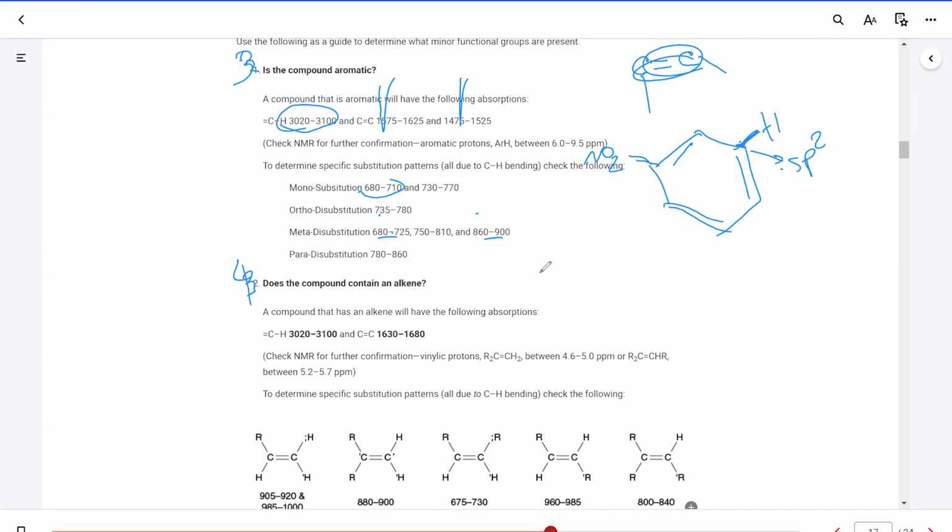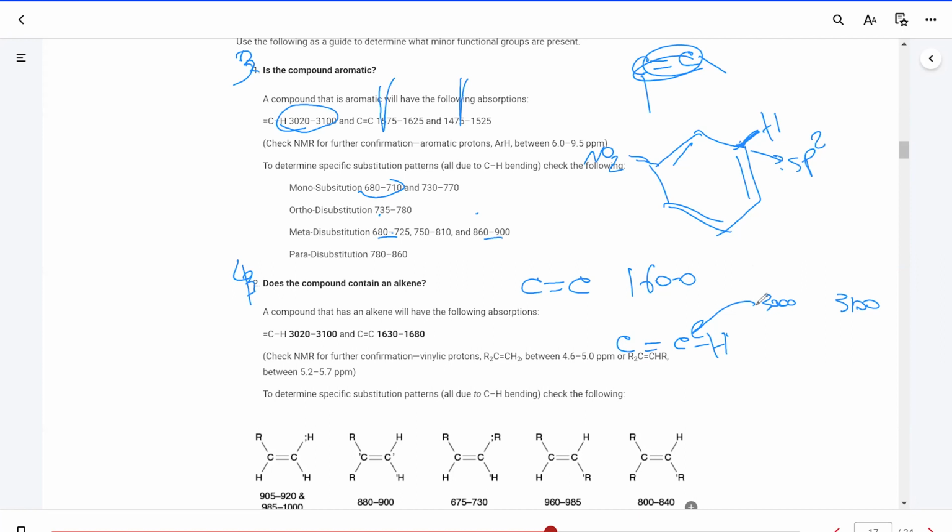If it is an alkene, that means a CC double bond is present. A CC double bond would show a signal around 1600, and the hydrogen attached to the CC double bond would show a peak between 3000 and 3100. So if both of these are evident, then we know that we have a CC double bond.